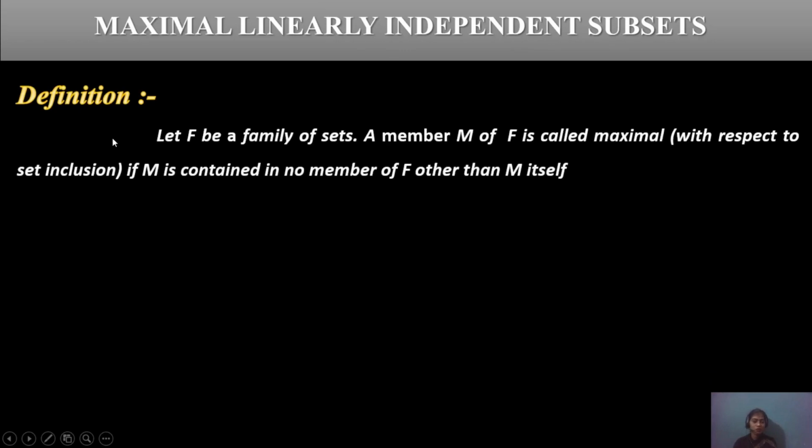Welcome learners. Today we are discussing the maximum linearly independent subset. What is the definition of this form, and how does it depend on this equation? Both of these values generate the equation.